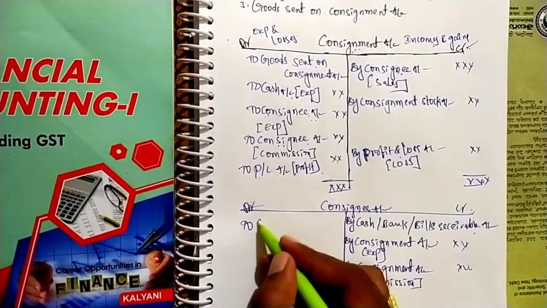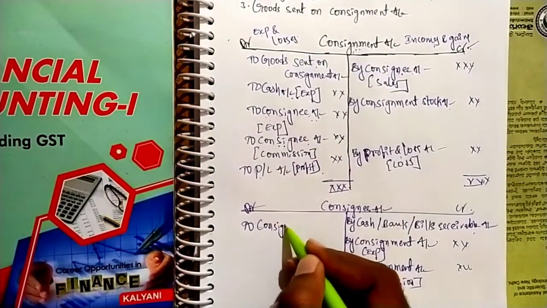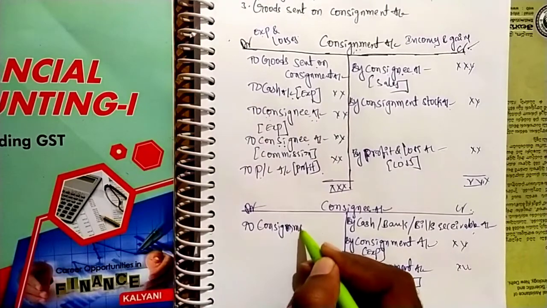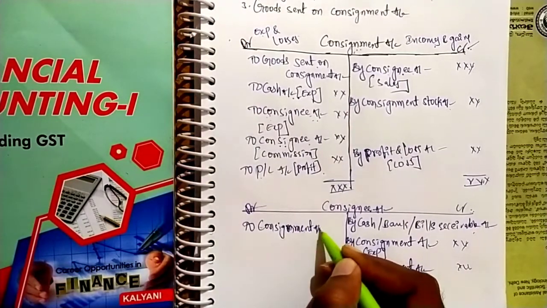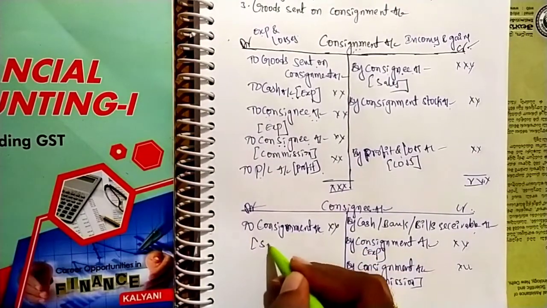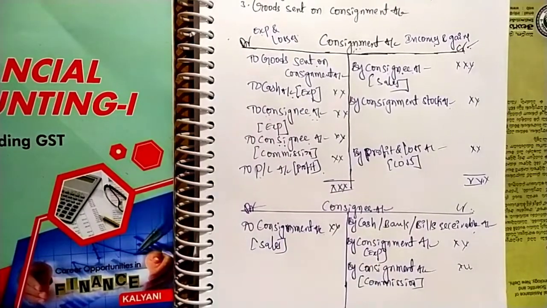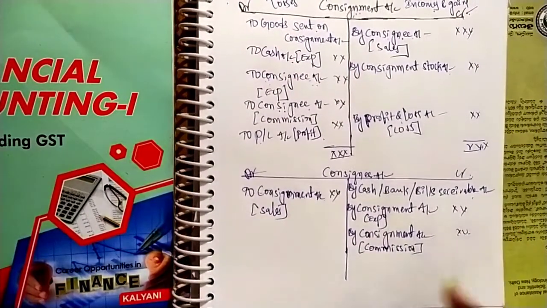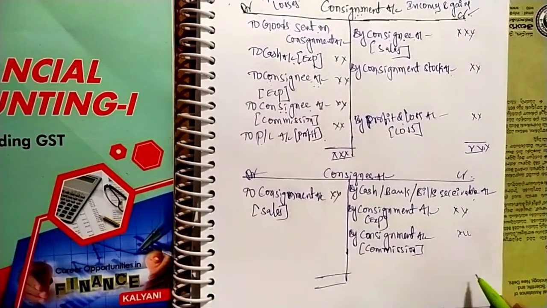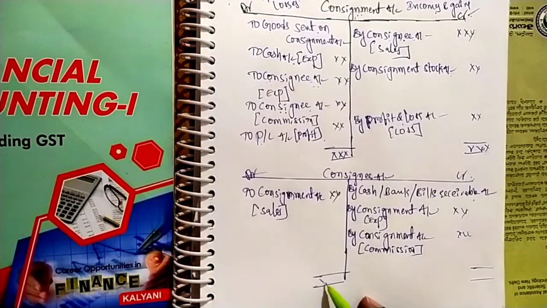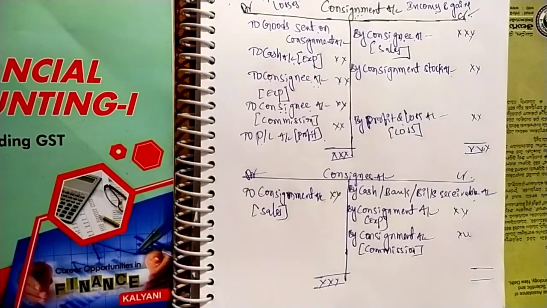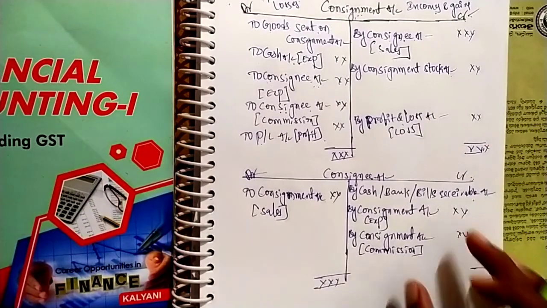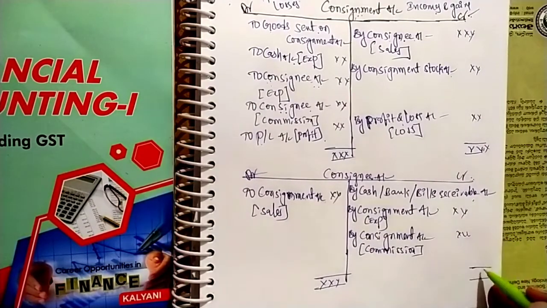So we have to write consignment account, in brackets sales. That's it. After that, we have to total both sides. Obviously the debit side is greater, and the credit side is very less.